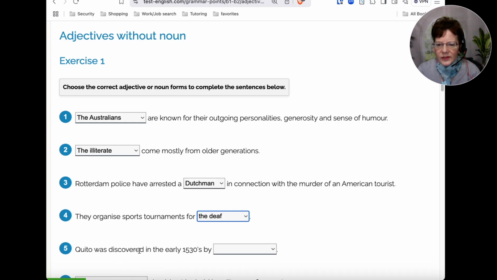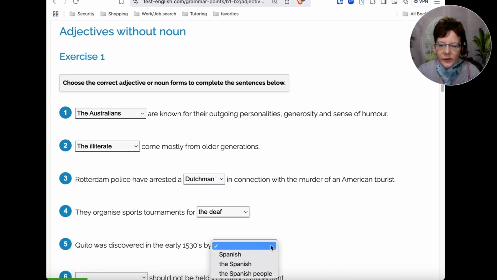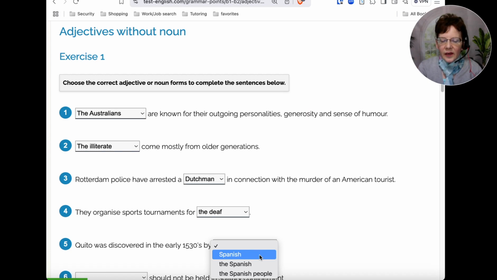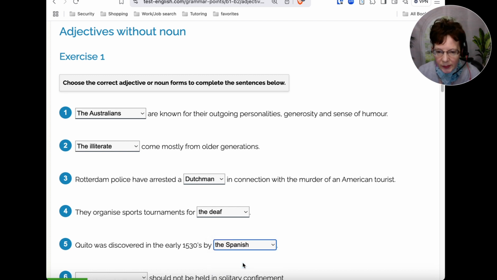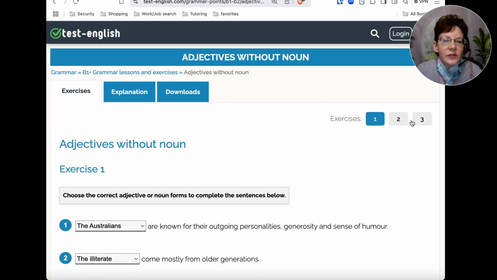Okay, let's try one more. Quito was discovered in the early 1530s by the Spanish, the Spaniards, or the Spanish people. It refers to the people. If you choose the middle one, the Spanish, that would be correct. We don't want to say the Spanish people here. Exactly. Okay, let's look at exercise 2.